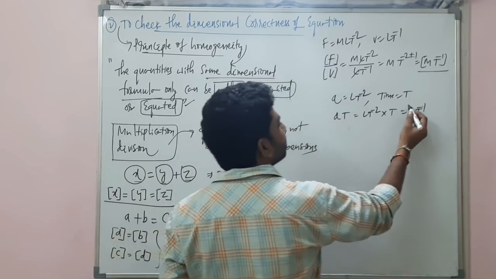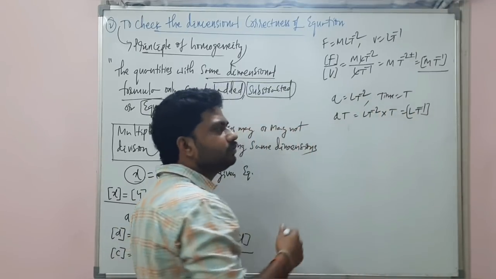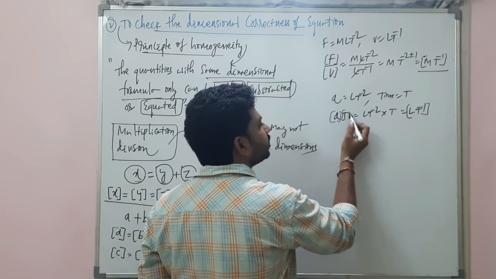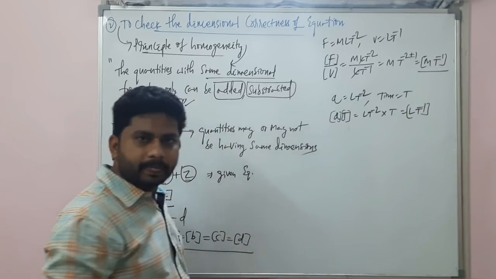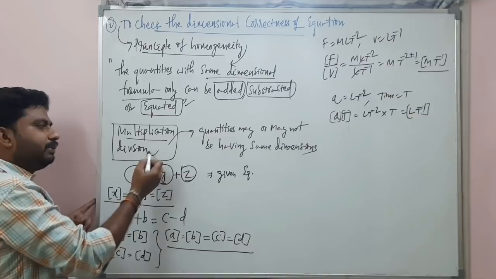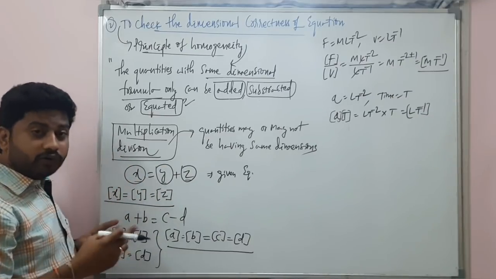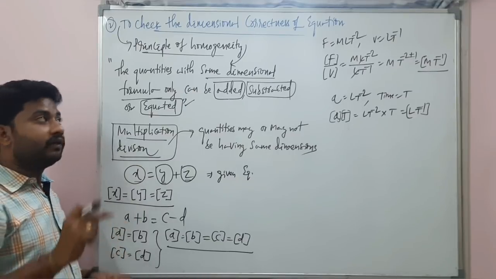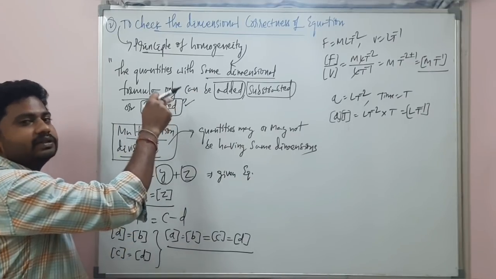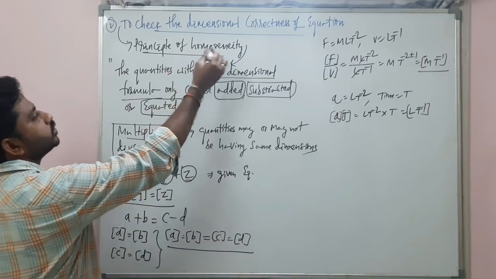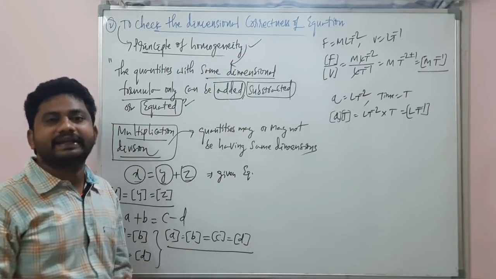So this is the dimensions of acceleration into time. You got this? So there is no rule for the multiplication and division of the quantities. But when we're doing addition, subtraction or equation, the principle of homogeneity must be applied.